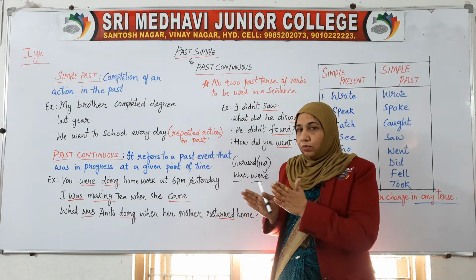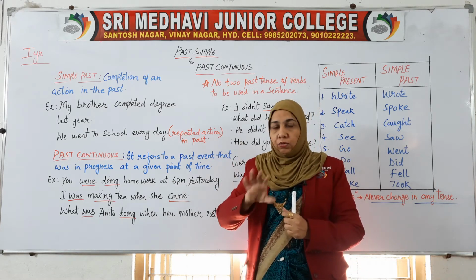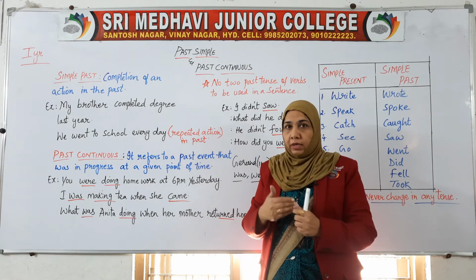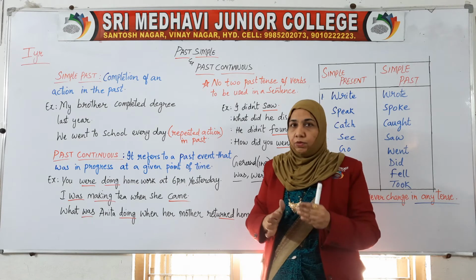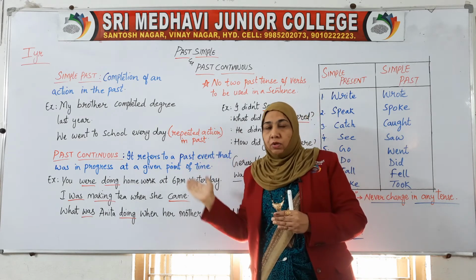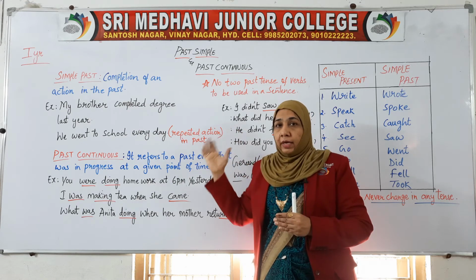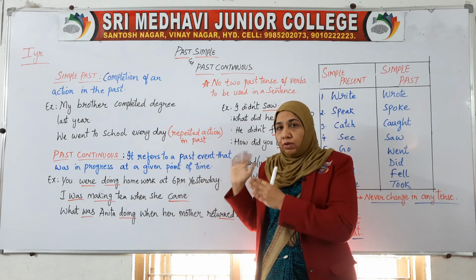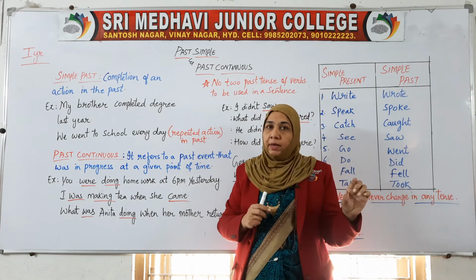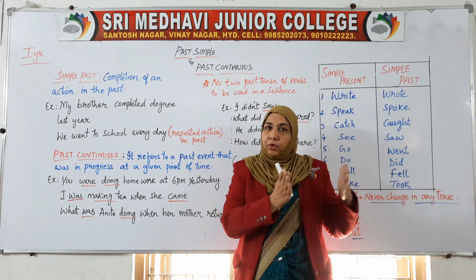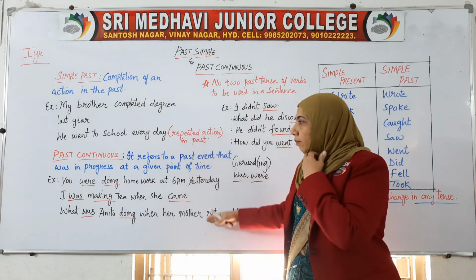So that shows we have to understand that in the past also, continuous tense would be there. When you start talking or inquiring about something, you would have to give what your action was, or what your involvement in the work was, at the particular point of time, or you can say in the past. Fine. So this is the past continuous.